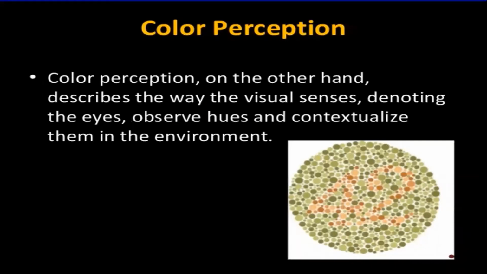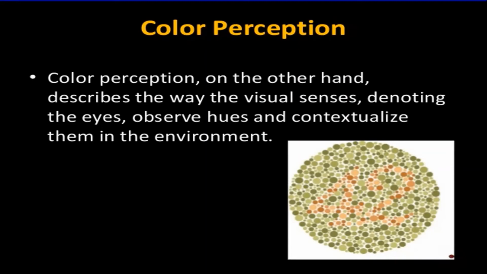So, types of perception. There are different types of perception. The first one is color perception. Color perception describes the way you use your visual senses, denoting the eyes, to observe and contextualize things in the environment. That is your color perception, how you use your eyes to discriminate between colors, and between the objects and everything you are watching around. By your eyes, you can discriminate them on the basis of their colors. So you can easily perceive that because of the item's color, I can identify it.